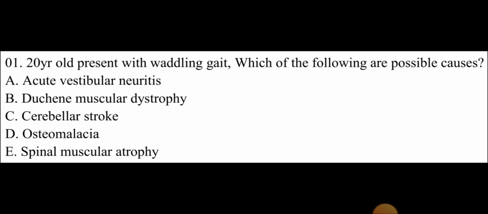Osteomalacia is caused due to defective mineralization of the bone. You know that osteopenia can cause waddling gait. Like that, osteomalacia is also a possible cause for waddling gait. Therefore, D is true. Answer E is spinal muscular atrophy. You know that it is a cause for waddling gait. Now you know the answers for this multiple choice question.